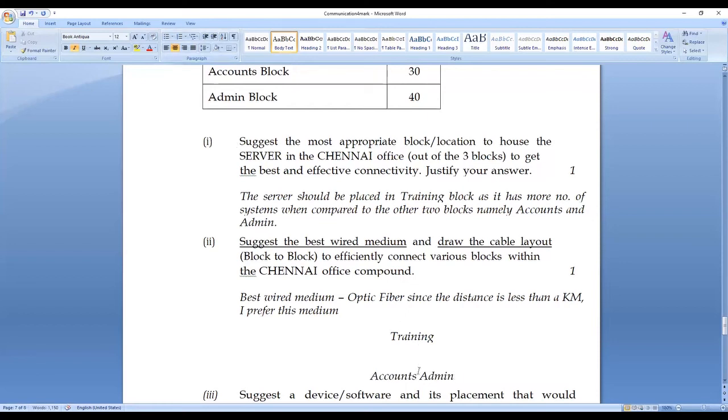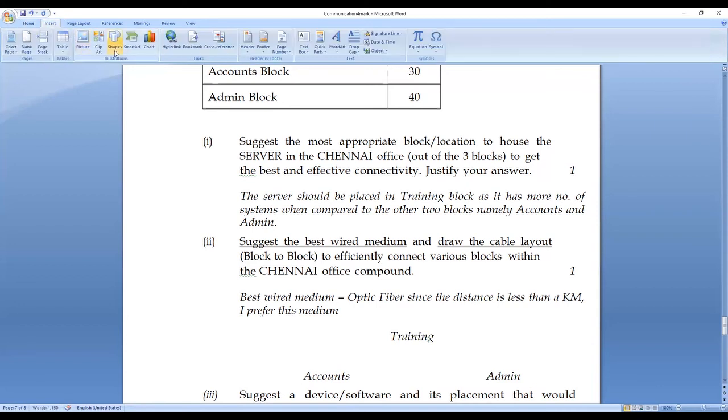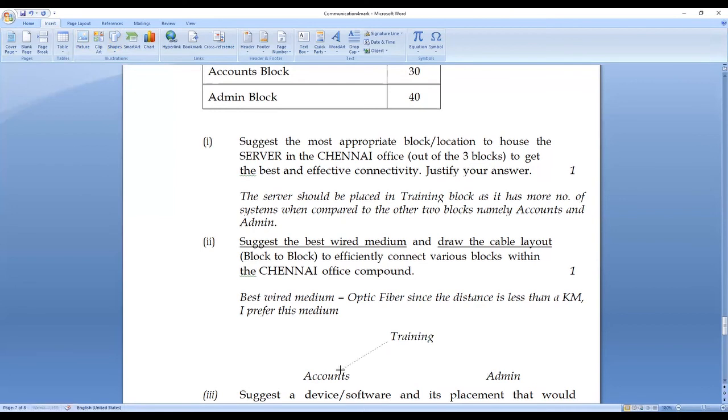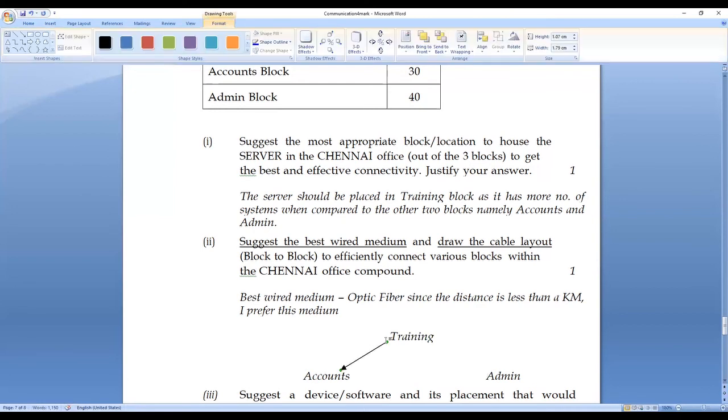So we are having only 3 buildings here. One minute, I will be completing it. That's it.